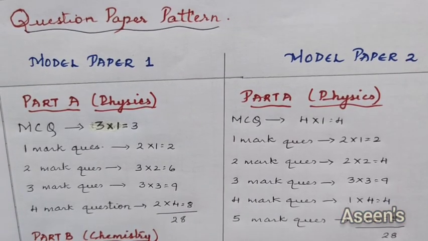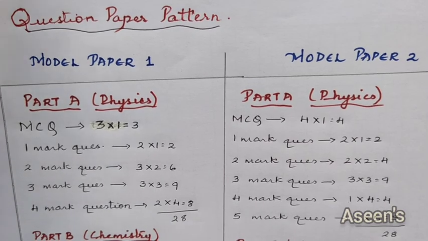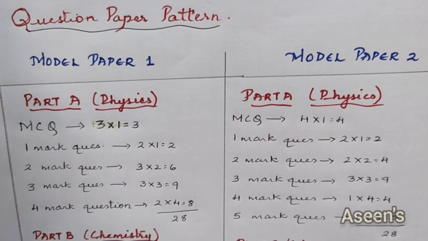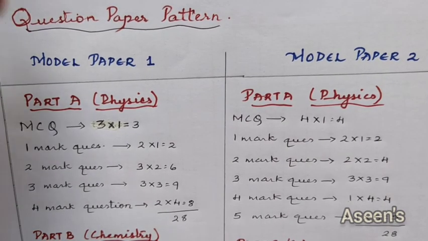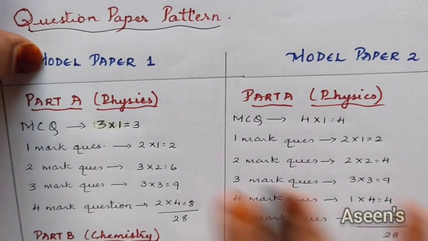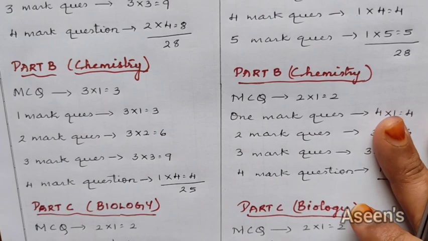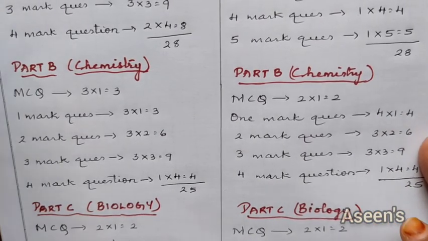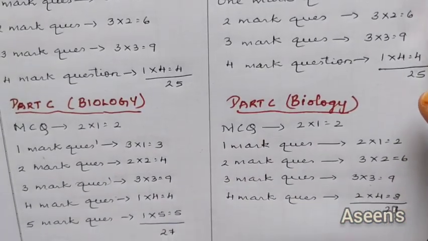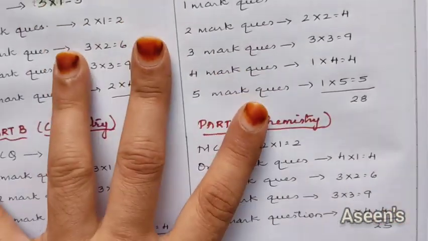Now the most awaited one, that is our question paper pattern. We have got model question papers from the board. We have got 2 papers. Based on that, we have got 3 categories, as I said, part A, part B, part C. How many questions and how many marks we have got, everything I have written over here. But before going through this, we'll go through the general one.